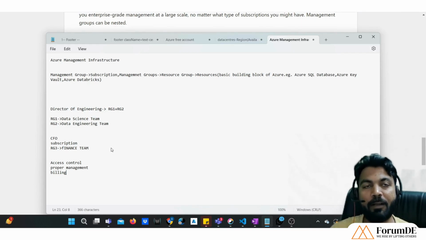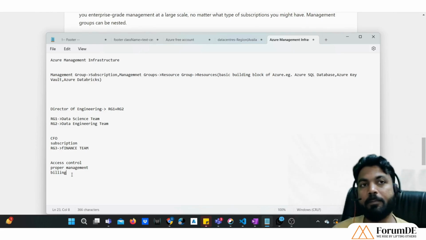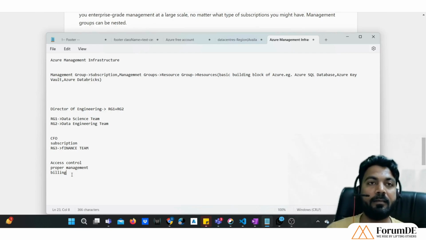Okay, so I hope that these things are making sense to you and you are getting why these different groupings have been created. The whole and sole purpose of these groupings revolves around these things: access control, proper management of different resources, and the third one is billing, to keep an eye on the billing that different departments are consuming.